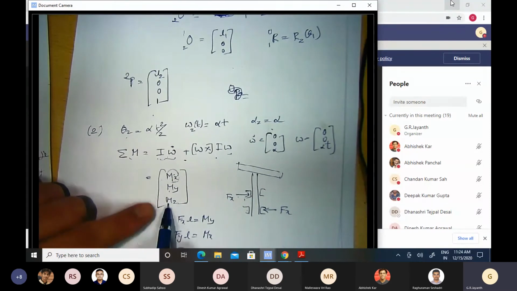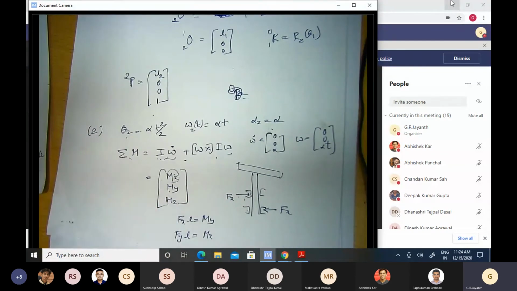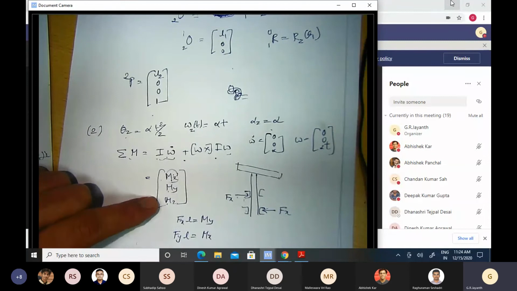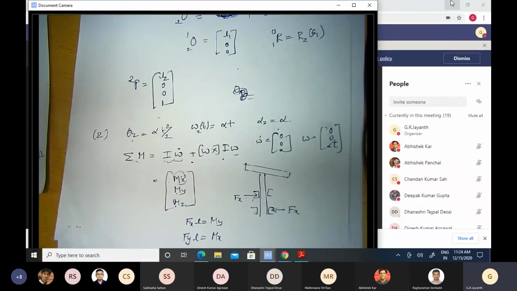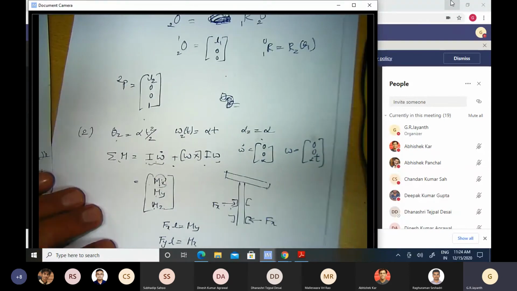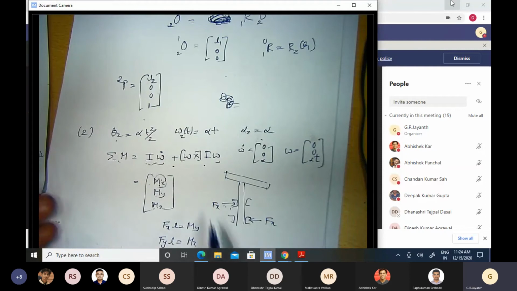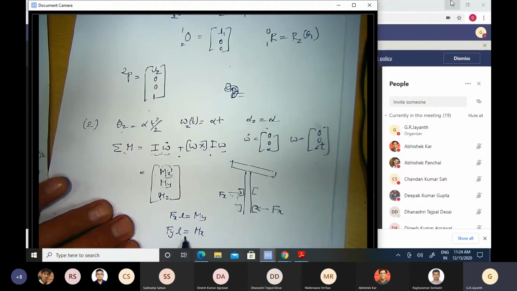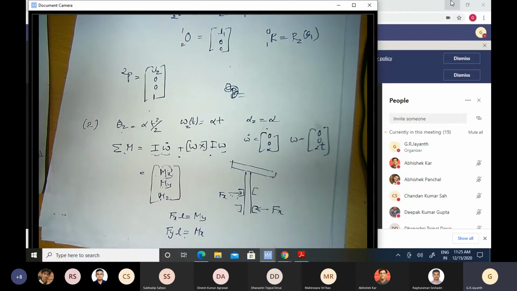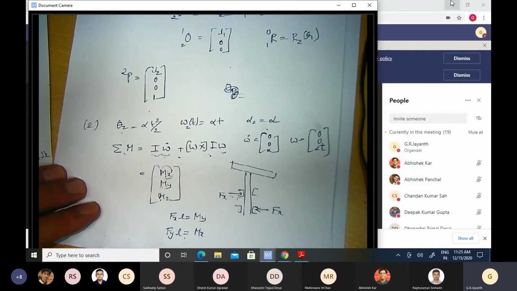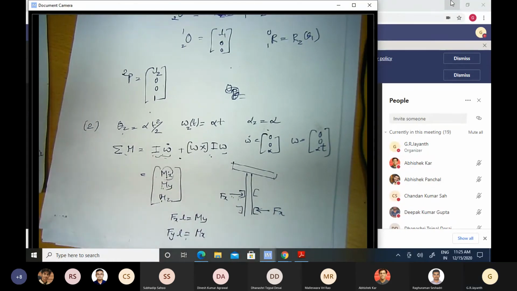What about mz? This mz is provided by the motor. Some people tried to set that equal to 0. That's not the case, because bearing reactions cannot provide mz. Mz is provided by the motor, which is spinning and accelerating this swash plate. But that is not of any consequence to us. These bearings only provide forces along the x and y axes, and the expressions for mx and my are quite straightforward. You just simplify this, you get mx and my, and from that you can get fx and fy. This is the second problem.